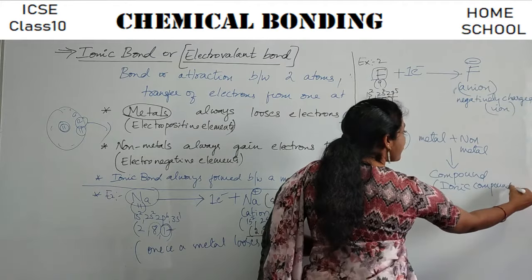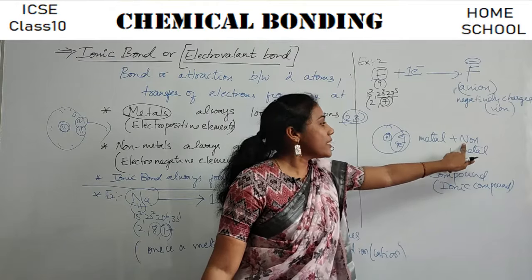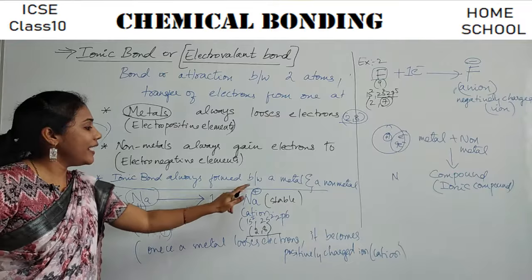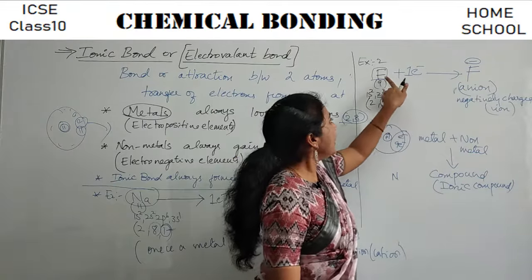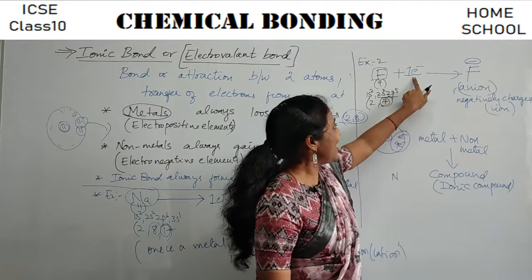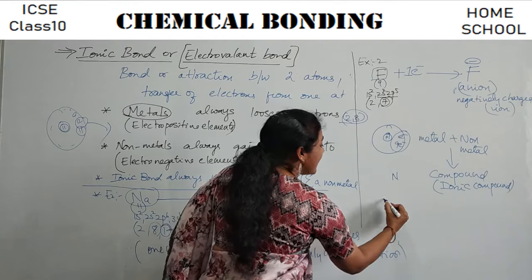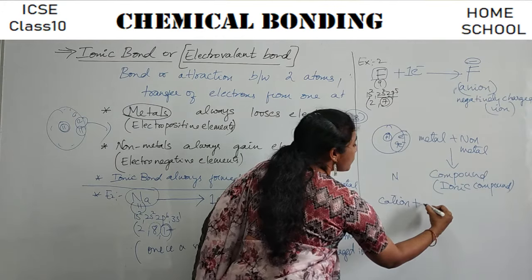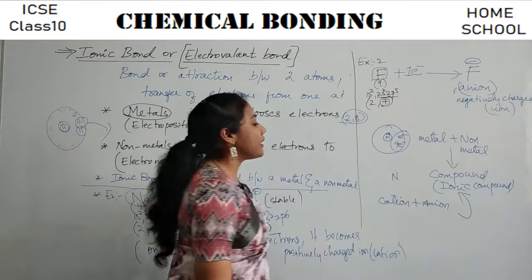Got it? So what happens whenever you bring a metal closer to a non-metal? The metal always loses an electron and becomes a cation. The non-metal always gains an electron and becomes an anion. And now that cation combines with the anion to form this ionic compound.